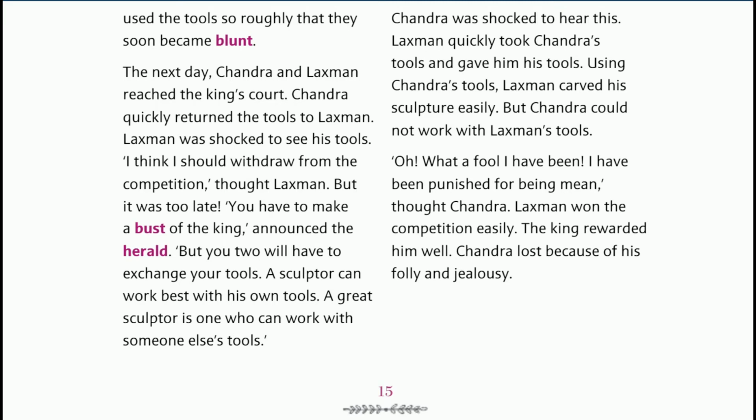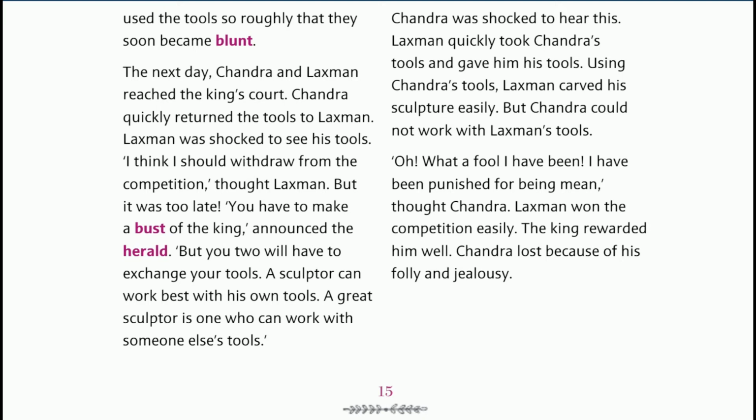The next day, Chandra and Lakshman reached the king's court. Chandra quickly returned the tools to Lakshman because they had become blunt. And Lakshman was shocked to see that his tools had become blunt. Now what will he do? His tools became blunt. So how can he survive in the competition?